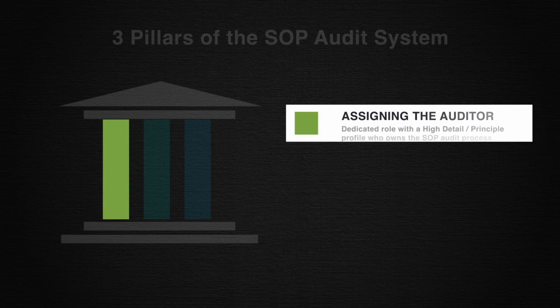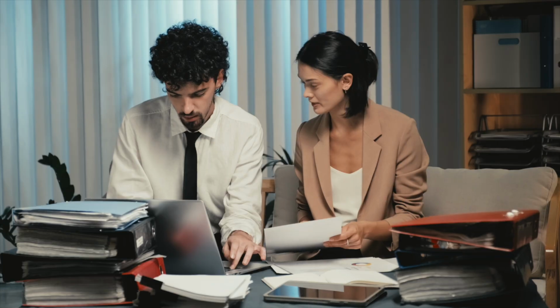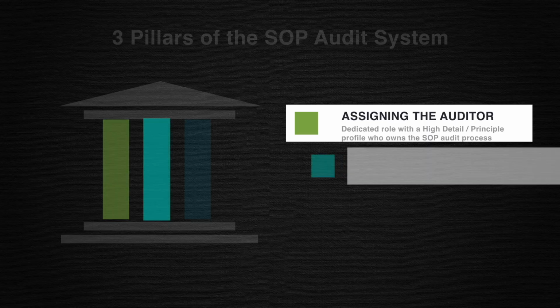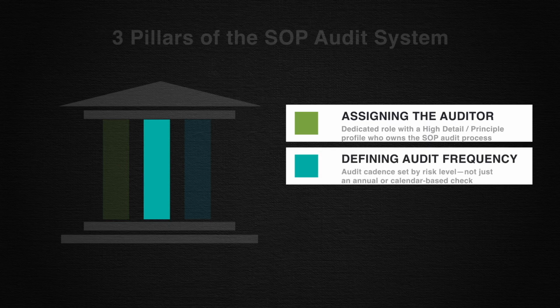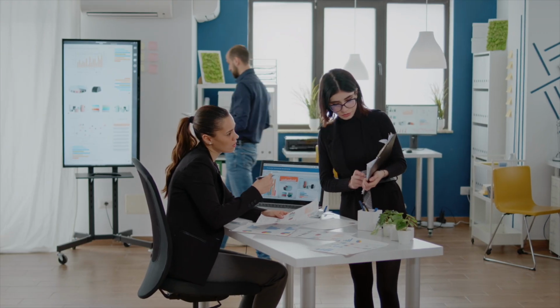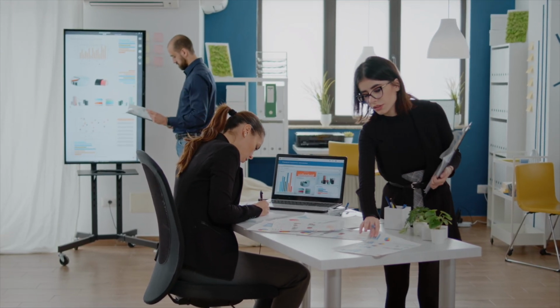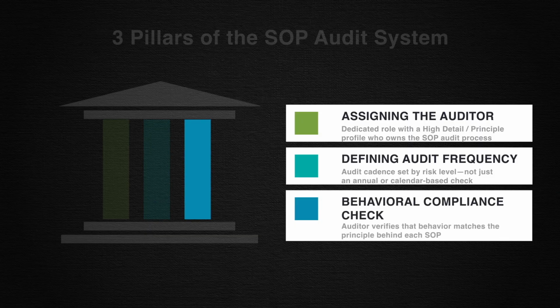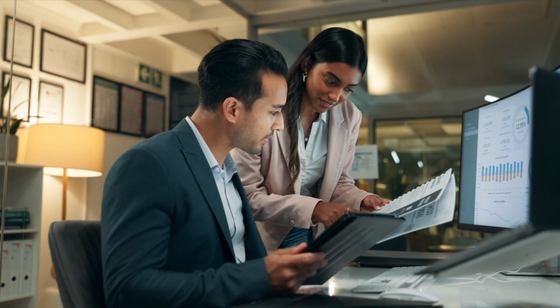Number 1, assigning the auditor, a dedicated role with a high detail principal profile. Number 2, defining audit frequency. Define the frequency based on risk, not just an annual check. Number 3, behavioral compliance check. The auditor checks if the behavior matches the principle. This is what makes the system self-correcting without founder input.